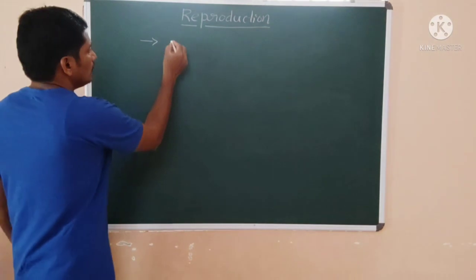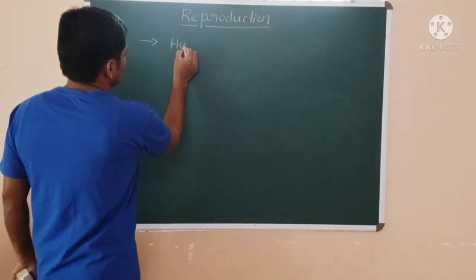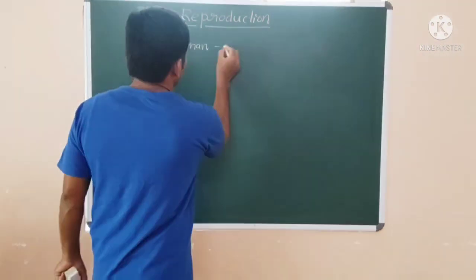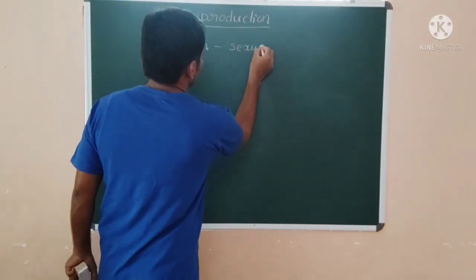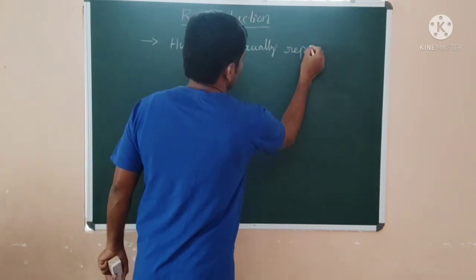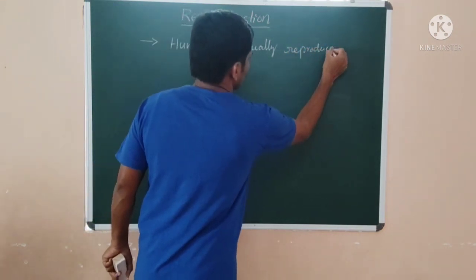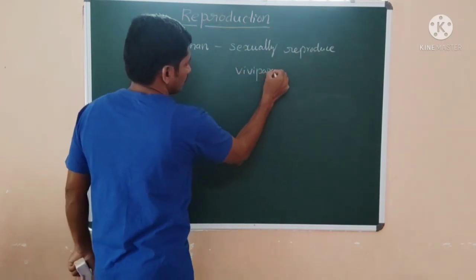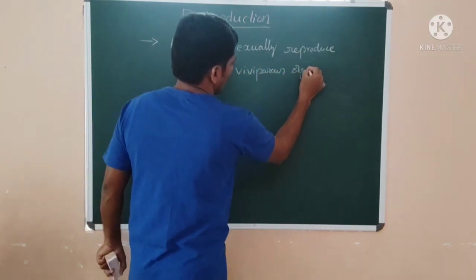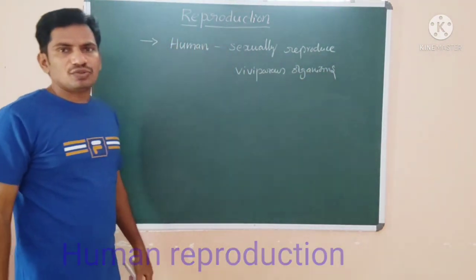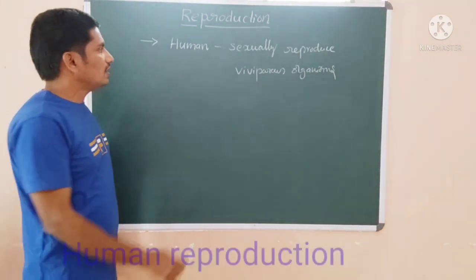In this, humans are sexually reproducing, viviparous organisms.